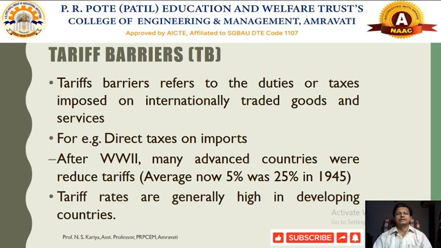Countries trading these goods, commodities or services impose different duties or taxes on each other. That trade barrier is called a tariff barrier.